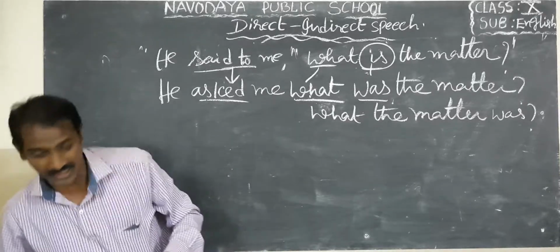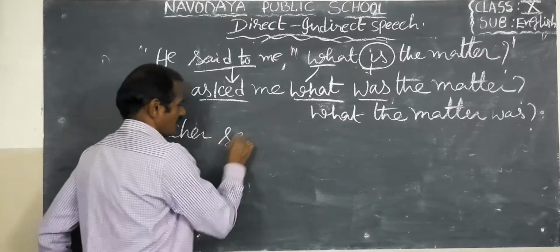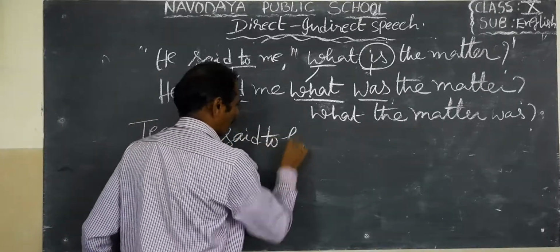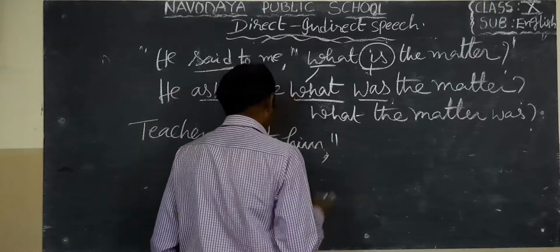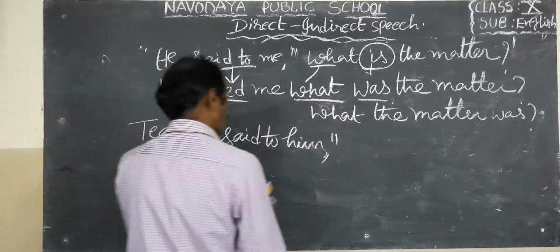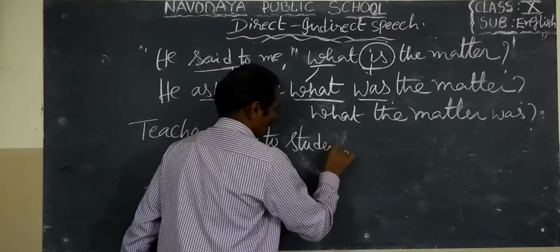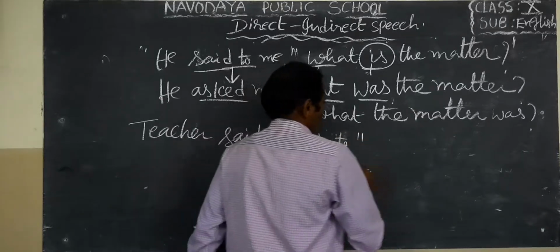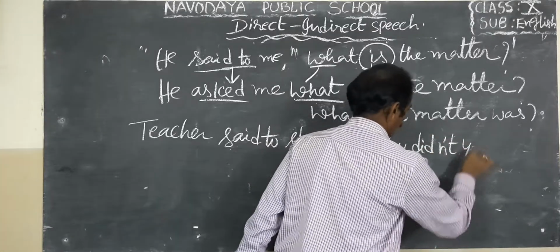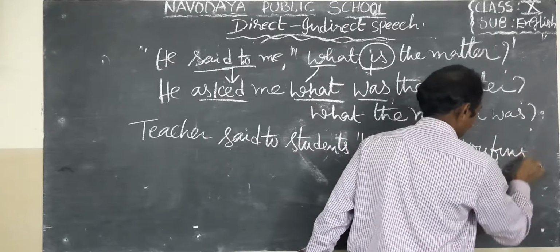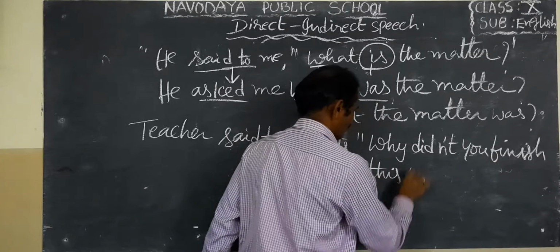Okay, next example, children, see that. The teacher said to students. For example, teacher said to students, why didn't you finish this work?